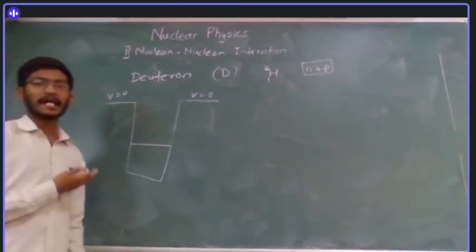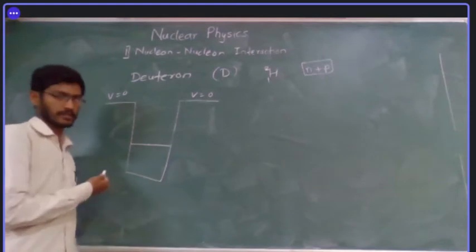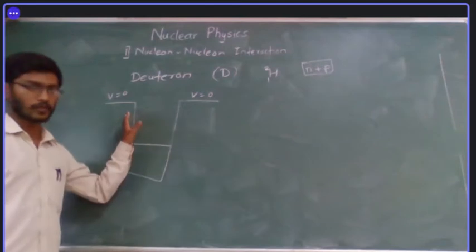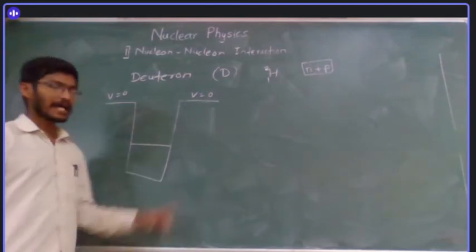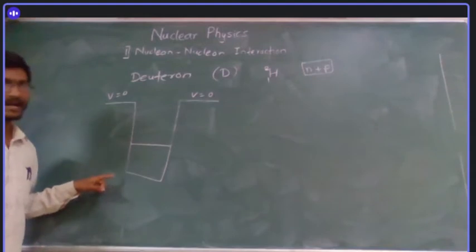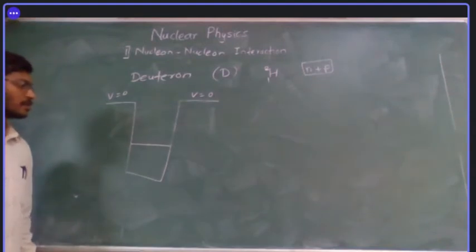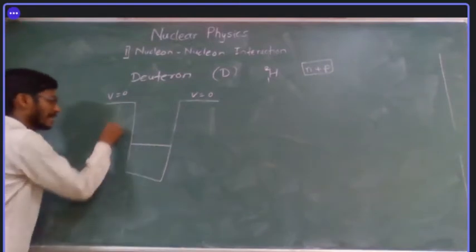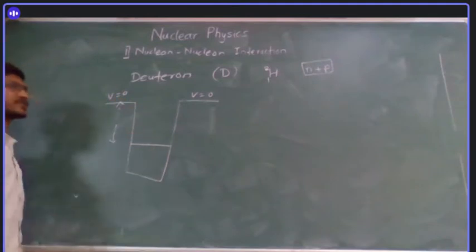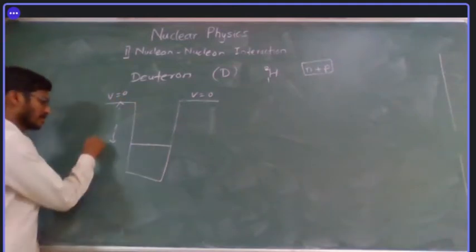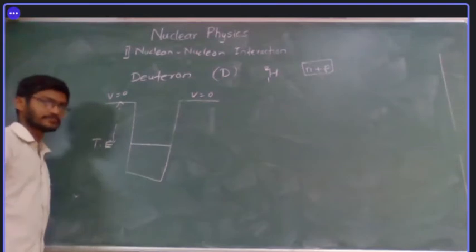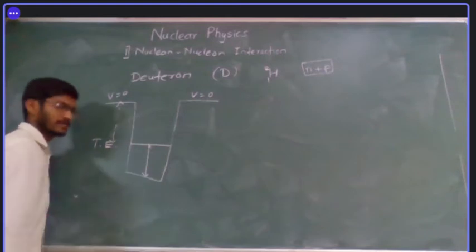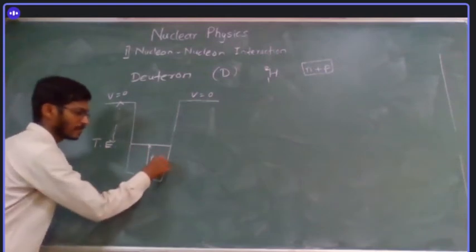Why am I talking about the finite square well? Because it is easier to discuss. We can also discuss more realistic models like the Woods-Saxon model or the hardcore potential model. But what I wanted to tell you here is the concept of binding energy. What does this energy level represent? This is a negative energy level. This energy level indicates the total energy. This stuff indicates the kinetic energy of the particle.